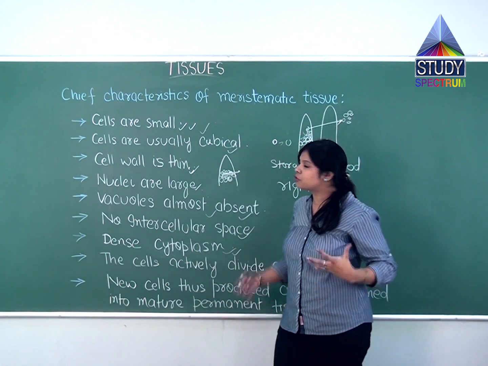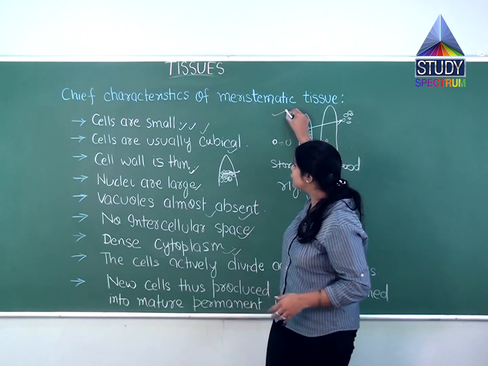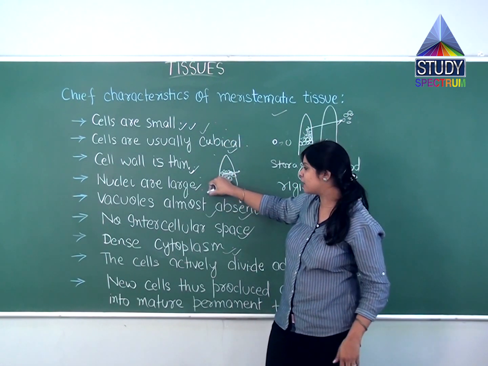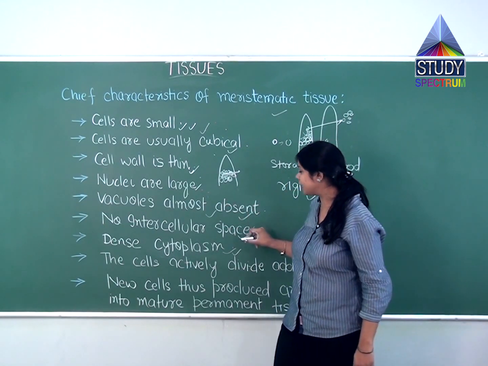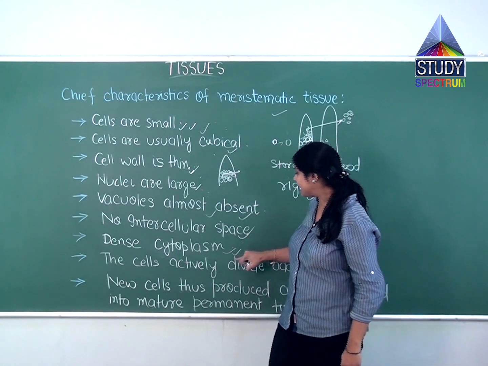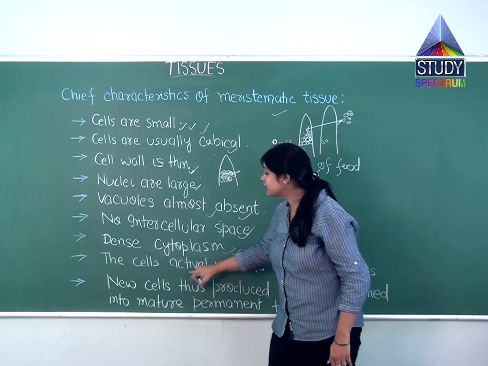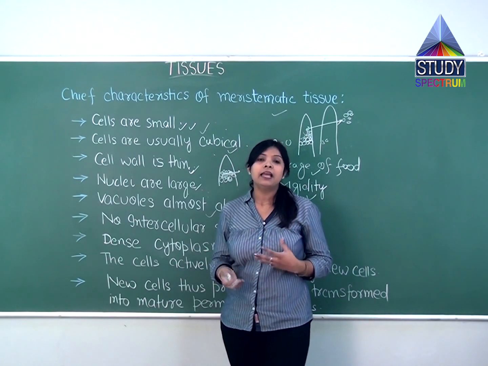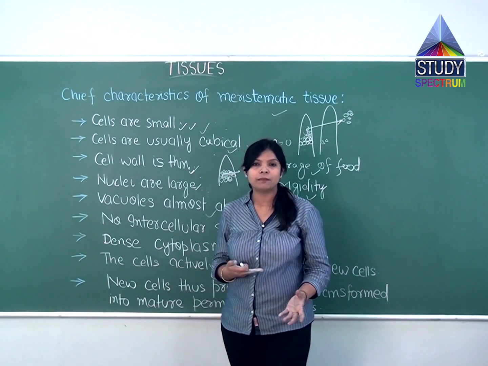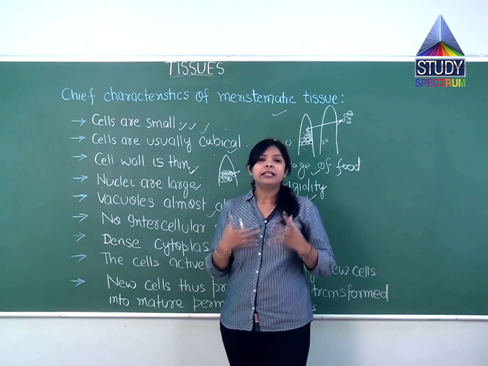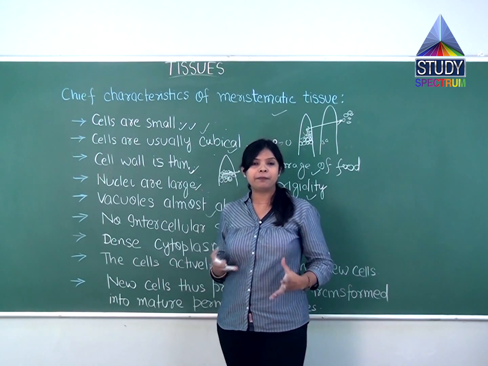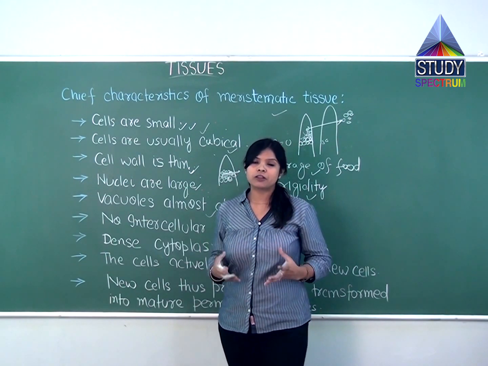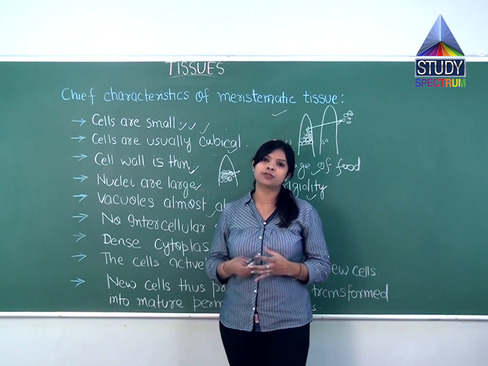So these are a few chief characteristics of the meristematic tissues. Cells are small, usually cubical. Cell wall is thin, nuclei are large, vacuoles almost absent, there will be no intercellular space, and dense cytoplasm will be present. The active cells will form new cells by dividing, and the cells which are pushed out from the meristematic region will change their characteristics and become the permanent tissues, and they will stop dividing. So that is all about the characteristics of meristematic tissues.